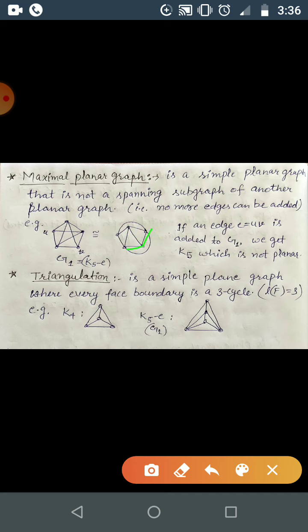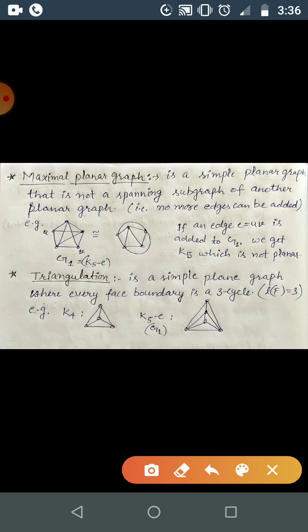And this one is also C3 and this one is also C3. So all the faces are C3. Or you can redraw this graph so that it directly looks like a triangulation, as this one, correct?